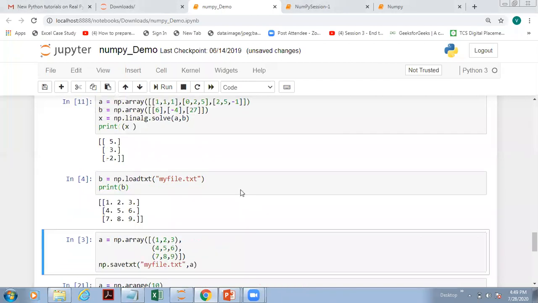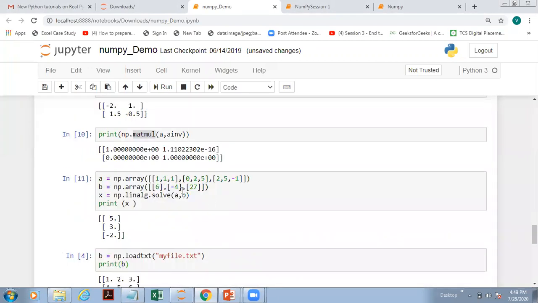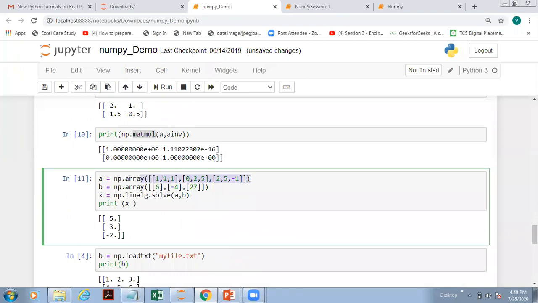So I'll just revisit. This part you were not able to see, right? Shikha, linear algebra. See, this is the array we had taken. So this is the A array, and the B array is the coefficient array. If you want to solve this, np.linalg.solve A comma B. So here we print x, and we get the result.